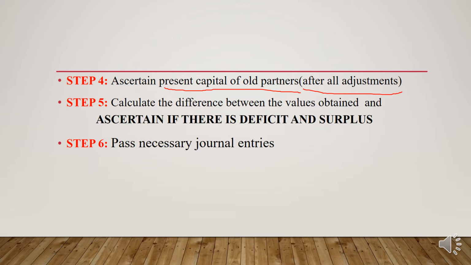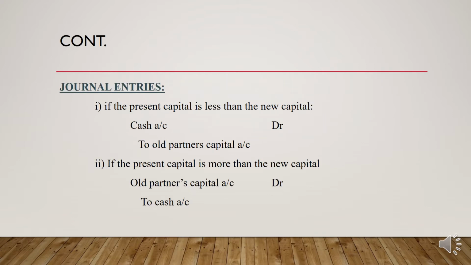After that we need to ascertain if there is any deficit or surplus. If the present capital is less than the new capital, the journal entry will be cash account debit to all partners' capital accounts, and if the present capital is more than the new capital, the journal entry will be all partners' capital accounts debit to cash account. And we did one problem based on this scenario. These are the topics we studied in our previous video.